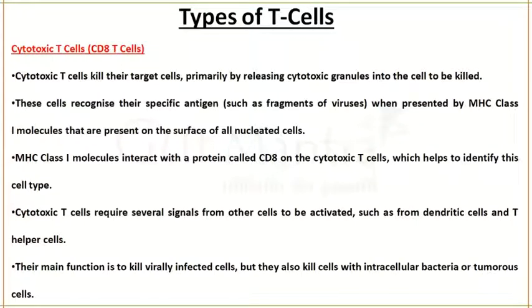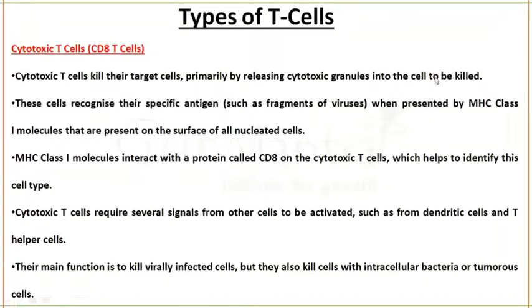So what are the types of T cells? The first type we are going to talk about is cytotoxic T cells. They are also called CD8 T cells because CD8 is a marker present on cytotoxic T cells. Cytotoxic T cells will kill the target cell by releasing toxic granules.